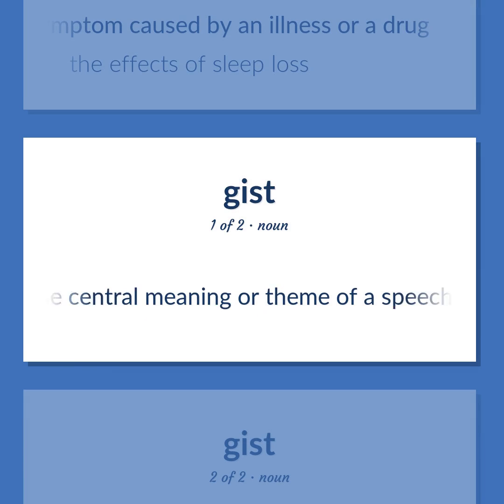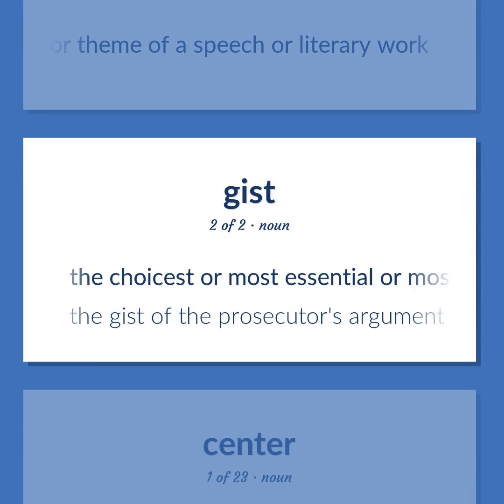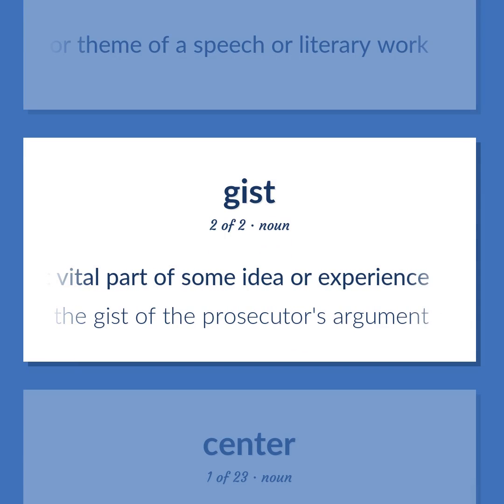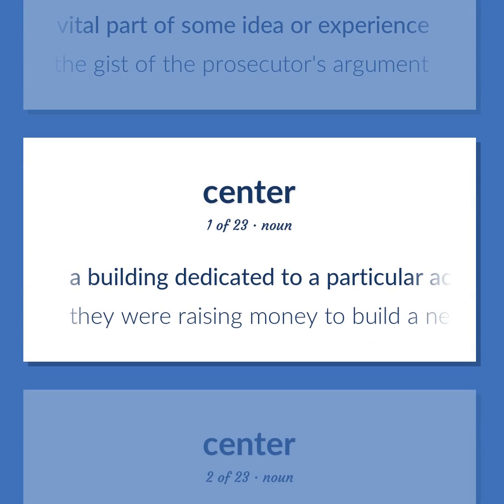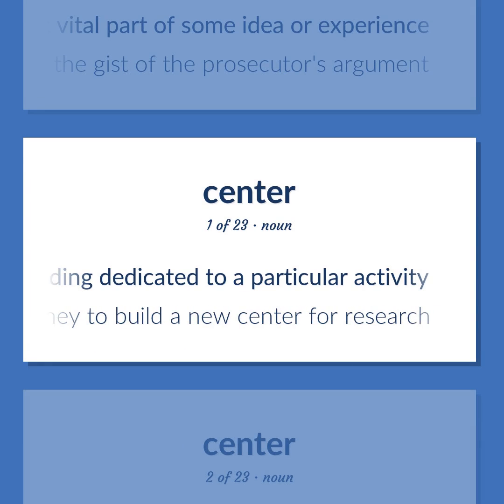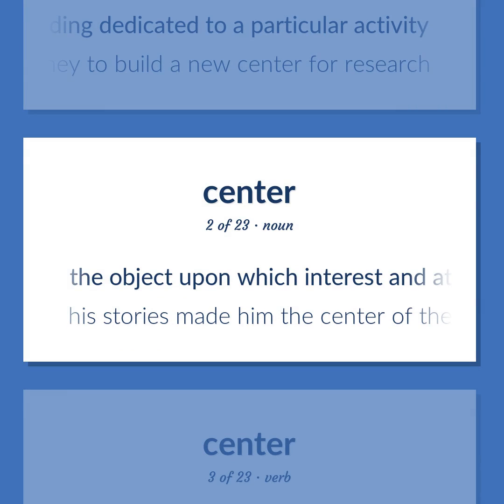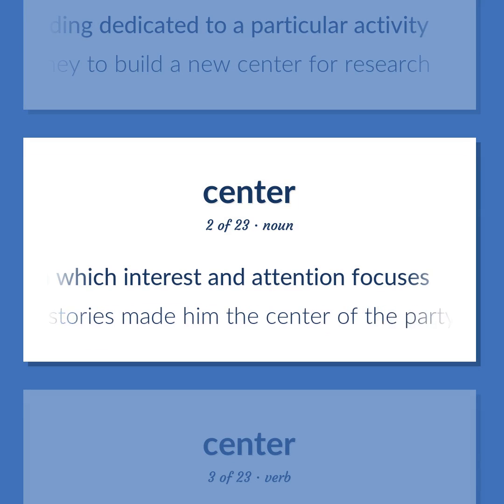The central meaning or theme of a speech or literary work. The choicest or most essential or most vital part of some idea or experience. The gist of the prosecutor's argument. A building dedicated to a particular activity. They were raising money to build a new center for research. The object upon which interest and attention focuses. His stories made him the center of the party.